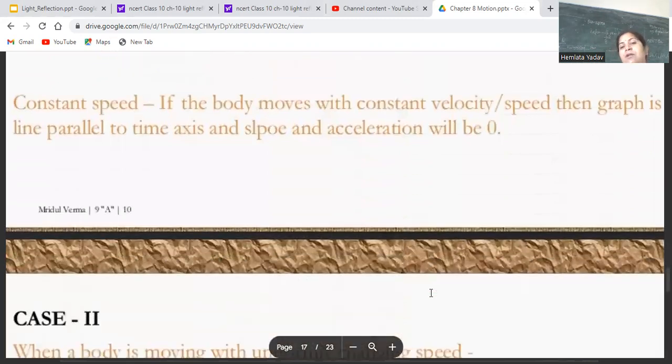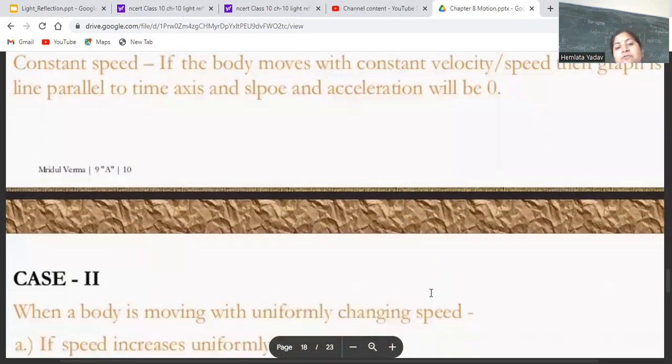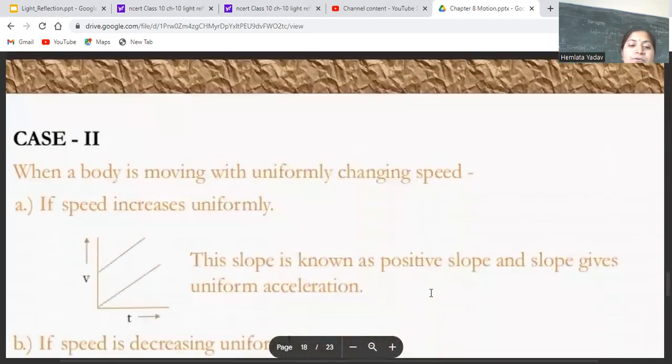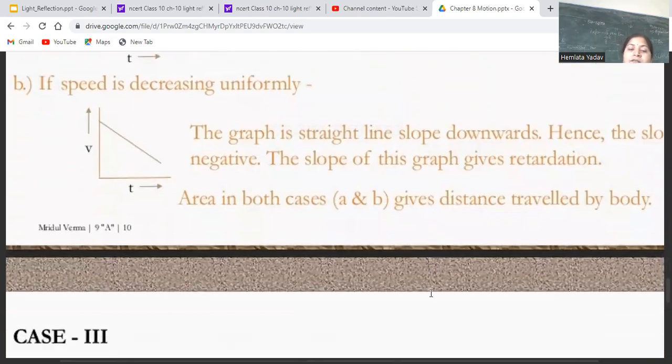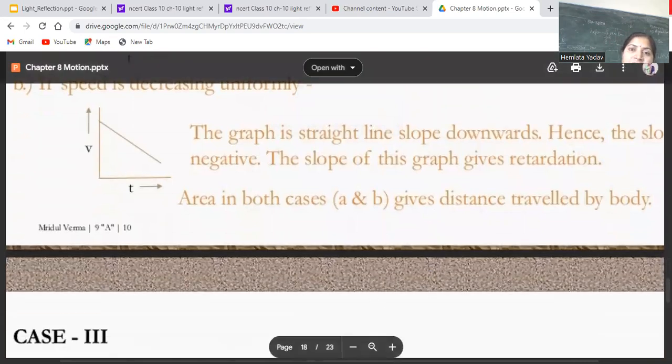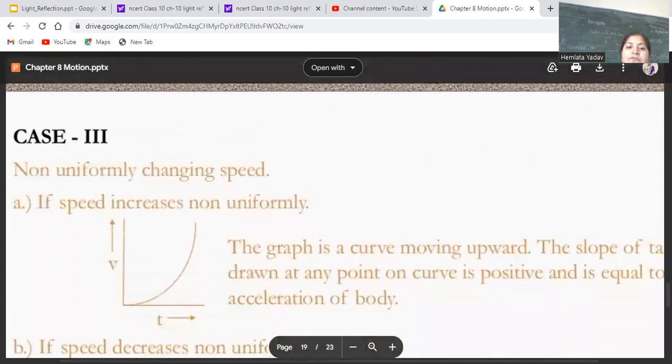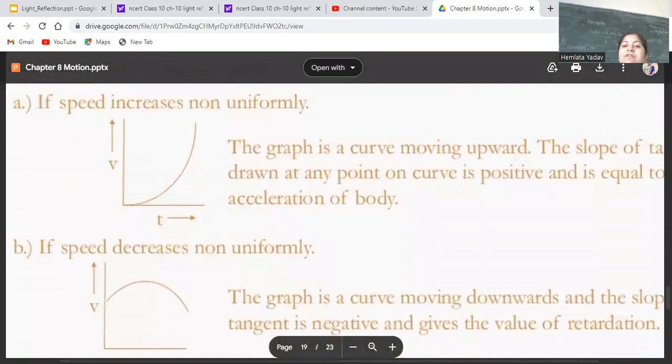If the body moves with constant velocity, the line is parallel to the time axis and the slope, the acceleration, will be 0. Case 2: when the body is moving with uniformly changing speed, if the speed increases, the line goes upward; if the speed decreases, it comes in the lower direction, as the speed is decreasing uniformly. Case 3: non-uniformly changing speed. If the speed is increasing non-uniformly, the graph is a curve moving upward. If the speed is decreasing non-uniformly, the curve comes downward like this.